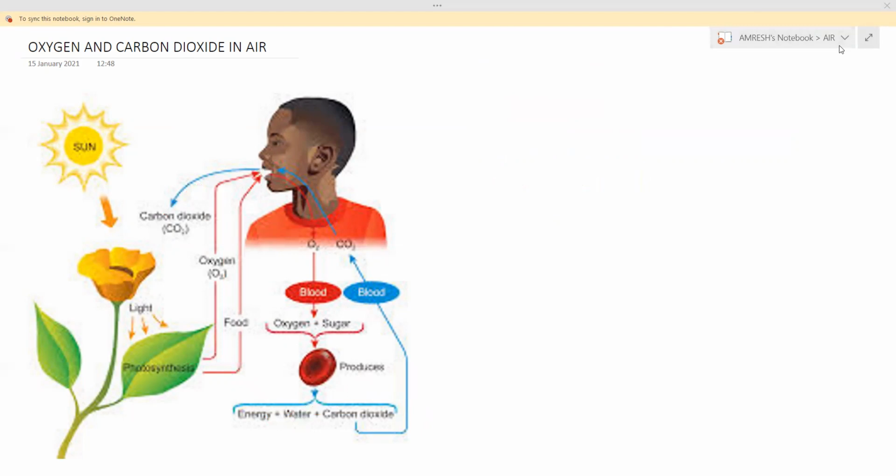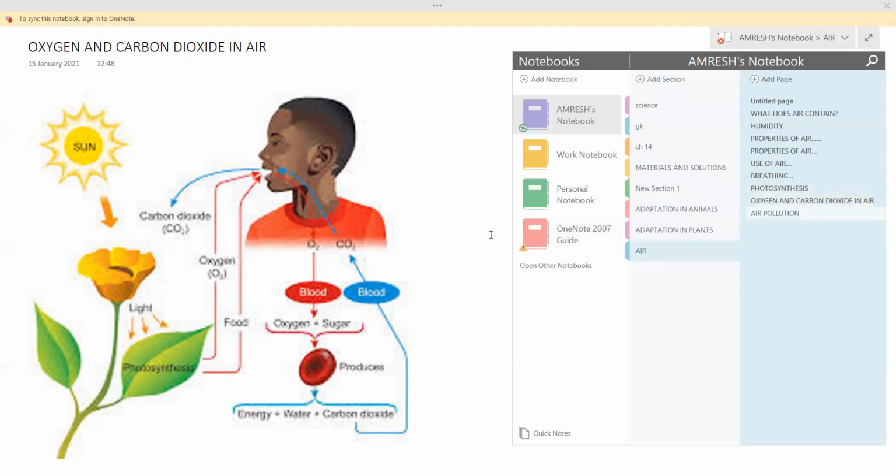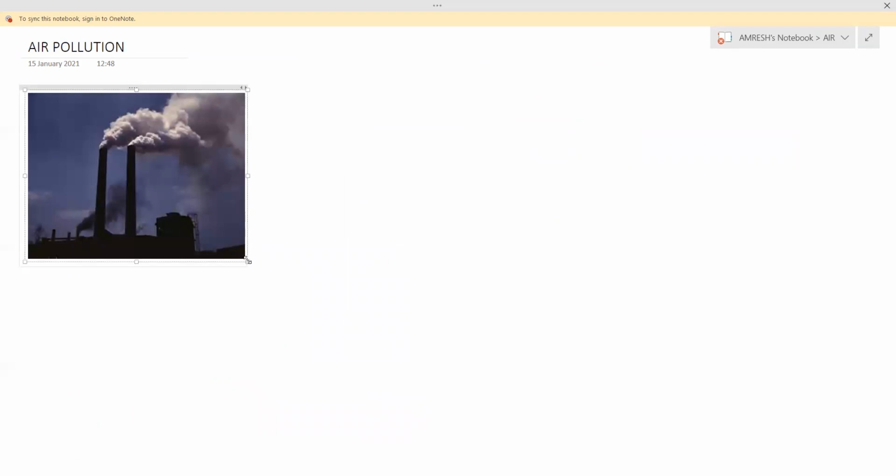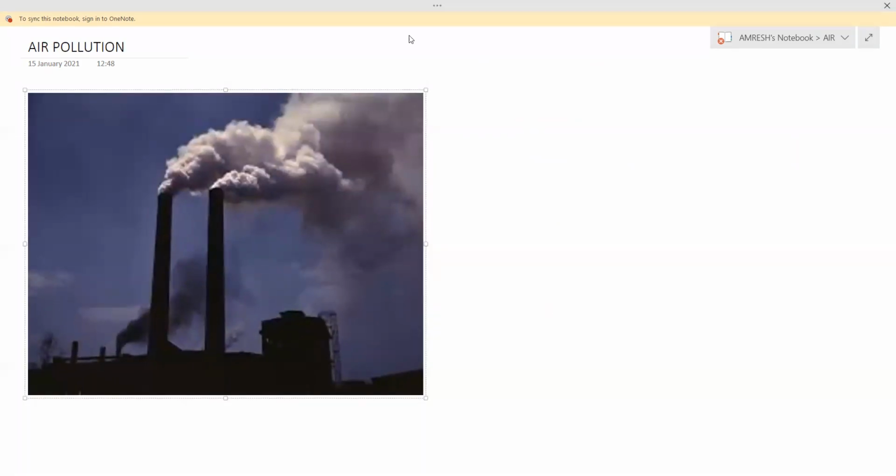Okay, now I will just brief about air pollution. I've already taught you in the chapter pollution, but I will brief it in short points so that it will be clear for you. So what is air pollution? I have already told you. So what are the air pollutants? You can write it as smoke, dust particles, and germs. Okay, germs are also air pollutants.